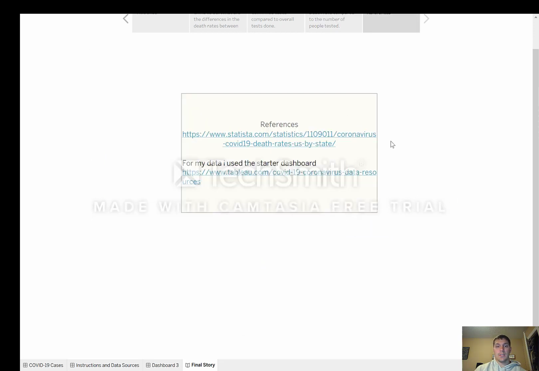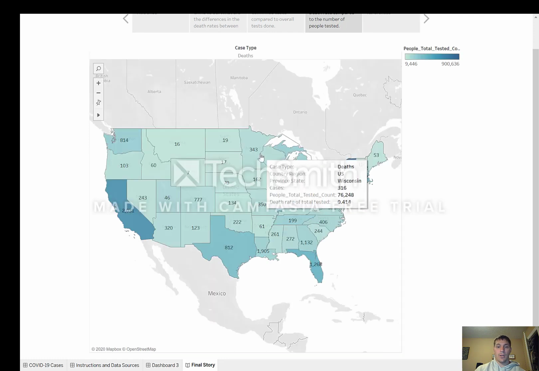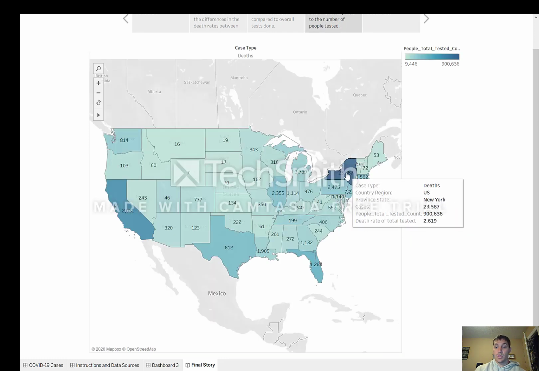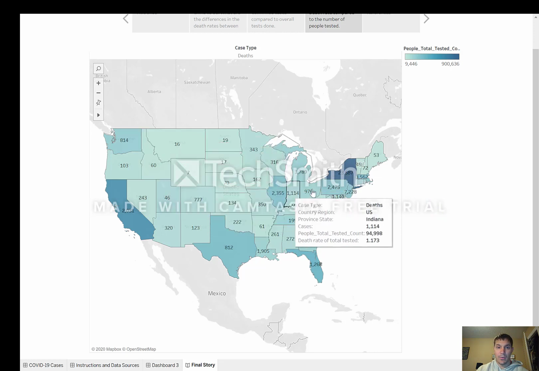And for my references, I used Statista for the state-by-state death rate. And if we go back and look at the death rates that I found through here, New York's at 2.16 as of yesterday, and today that has dramatically decreased. These are all tested out of April 30th. That's what I set the date to.